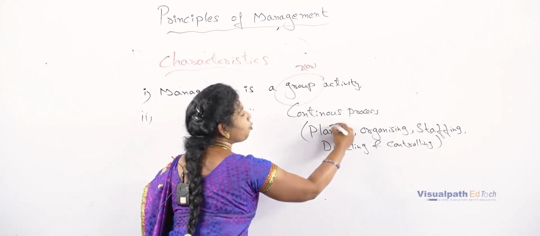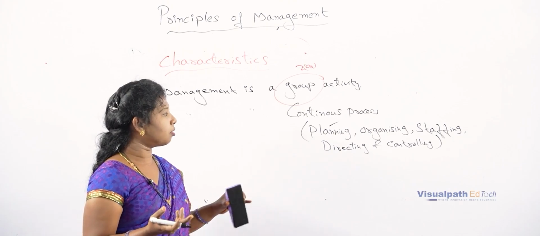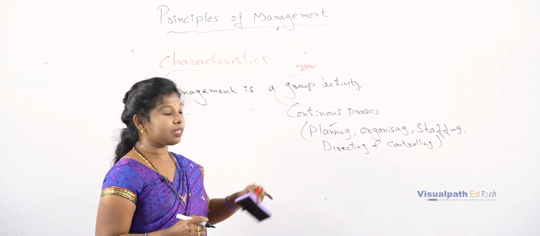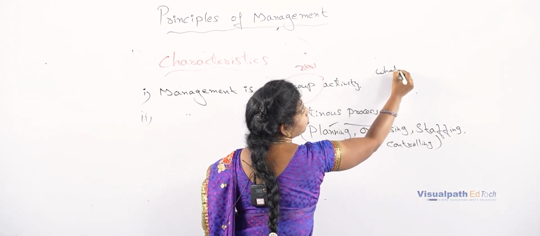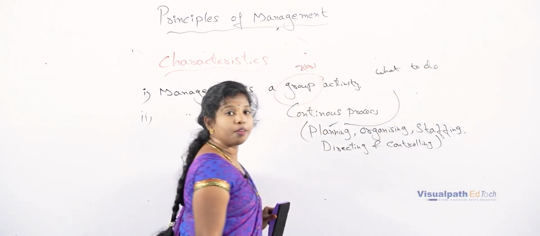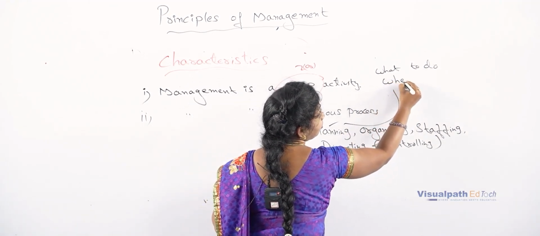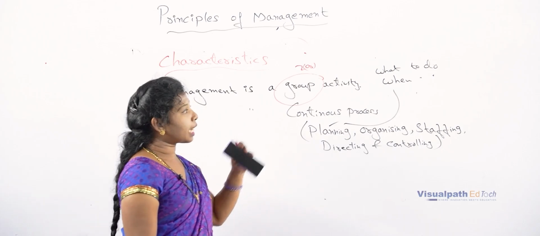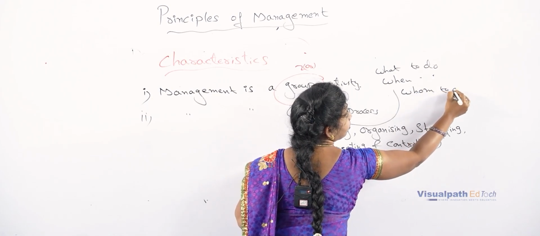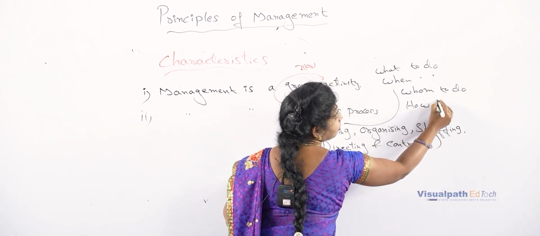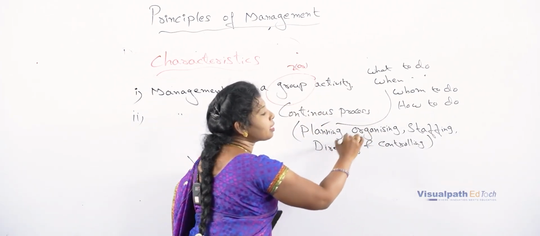First, I'll take an example of planning. Suppose in your college there is a fresher's party. For the freshers party, we have to plan. The first question we have to answer is what to do. The second question, when to do. Whom to do. And how to do. If these questions have been answered, then we'll go into the next step, that is organizing.